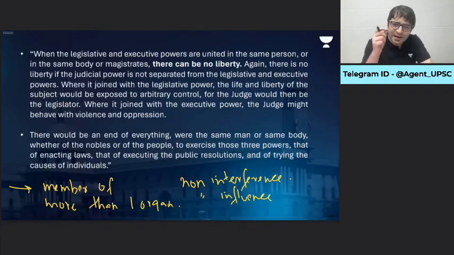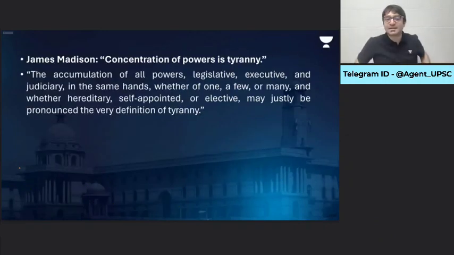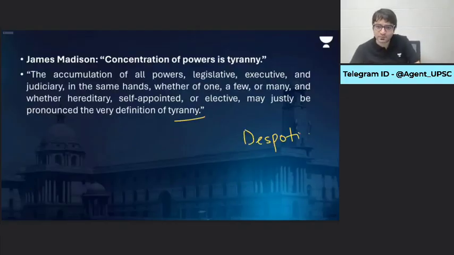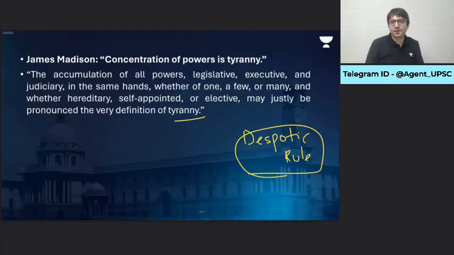Montesquieu wrote, there would be an end of everything, whether the same man or same body, whether these men are common citizens or nobles, if the same man or same body were to exercise these powers together. And that is what former American President James Madison said when he said concentration of power is tyranny. The accumulation of all powers, whether legislative, executive, judicial, in the same hands, in the same body, in the same person, may justly be pronounced as the very definition of tyranny, a despotic rule. That is why we should have separation of powers.